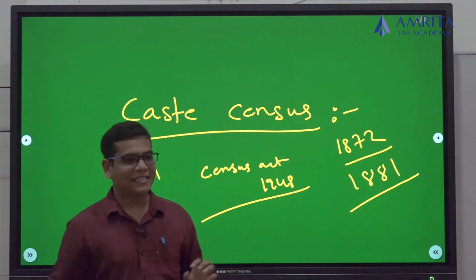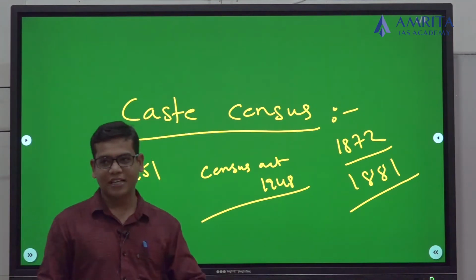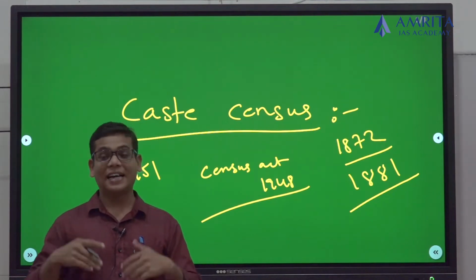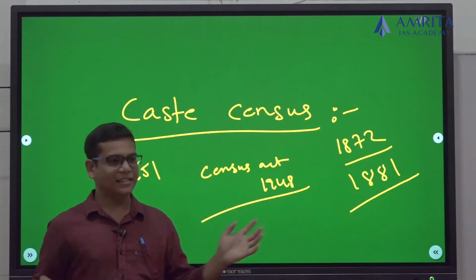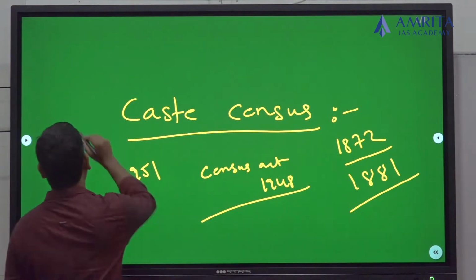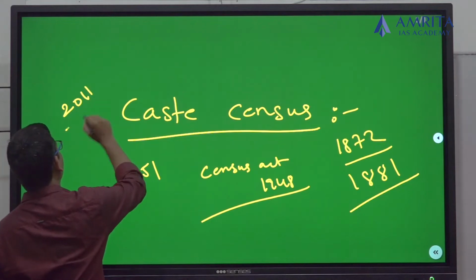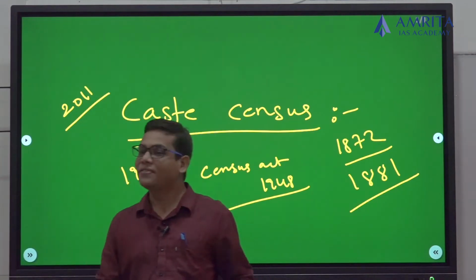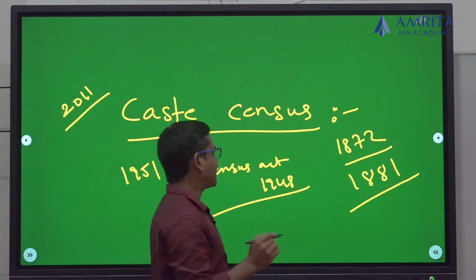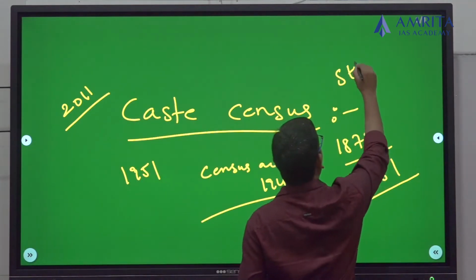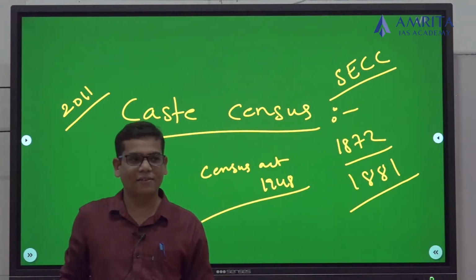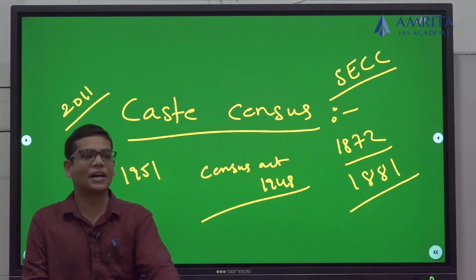Now, what data do we generally calculate in this census? Generally we say economic status, family members, their relation, religion. These are the things generally we calculate. But what happened is, in the year 2011, the Government of India did a different exercise along with this census. So what was that exercise? That exercise we call the socio-economic caste census. That exercise we did in the year 2011 is the socio-economic caste census.